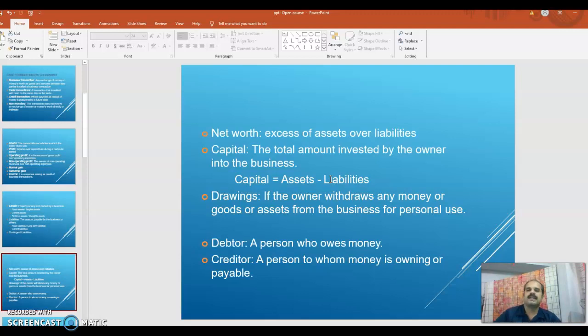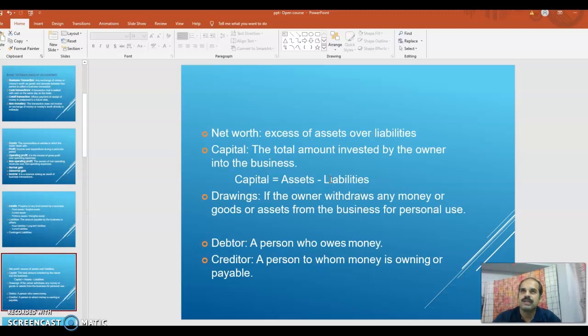Then capital. What is capital? The total amount invested by the owner into the business. The amount invested by the owner into the business is called capital.